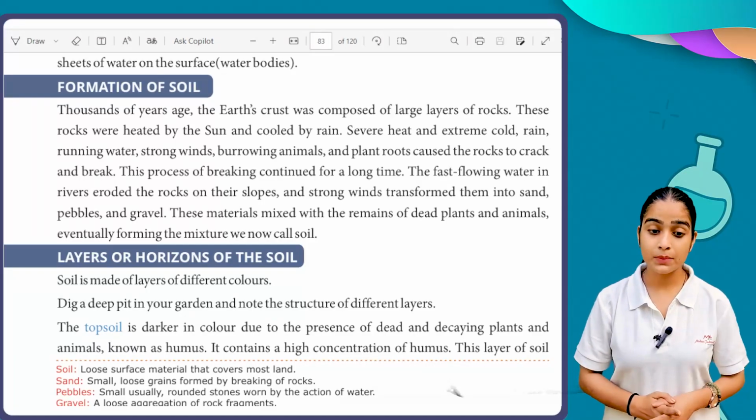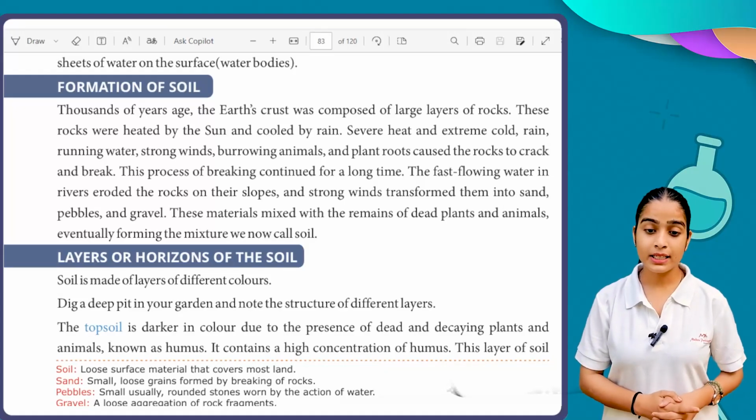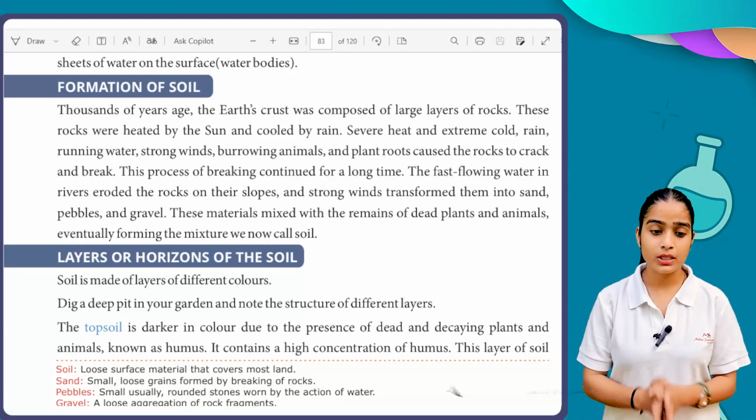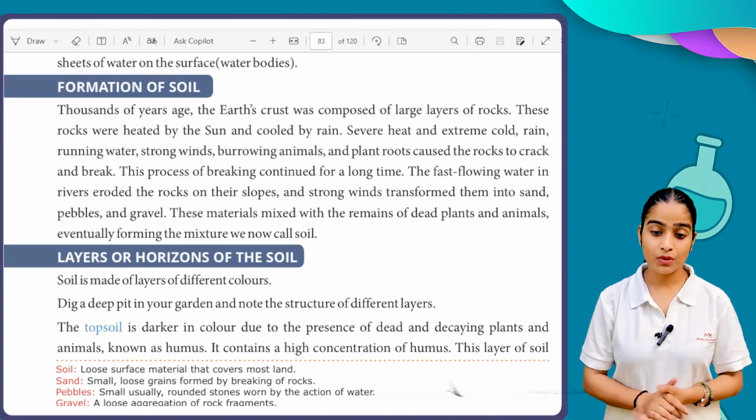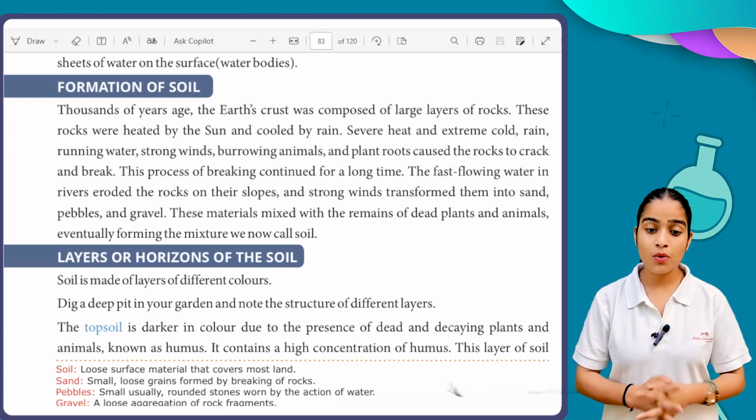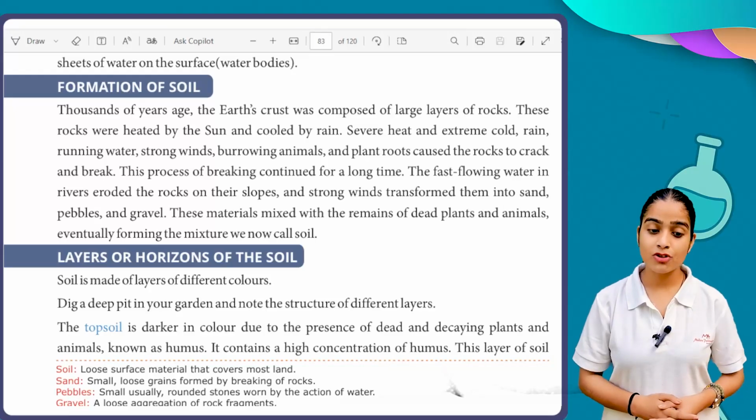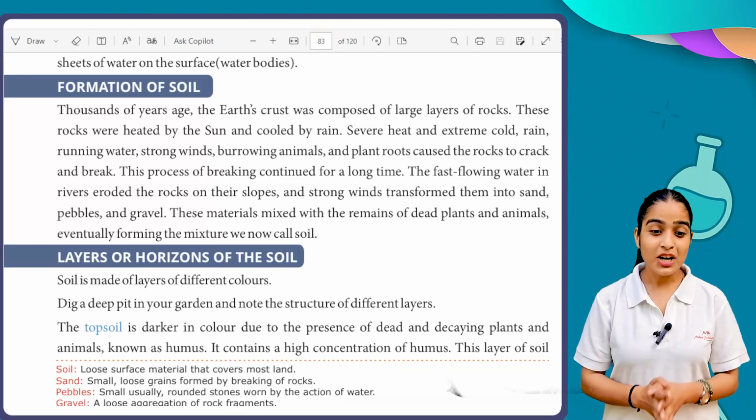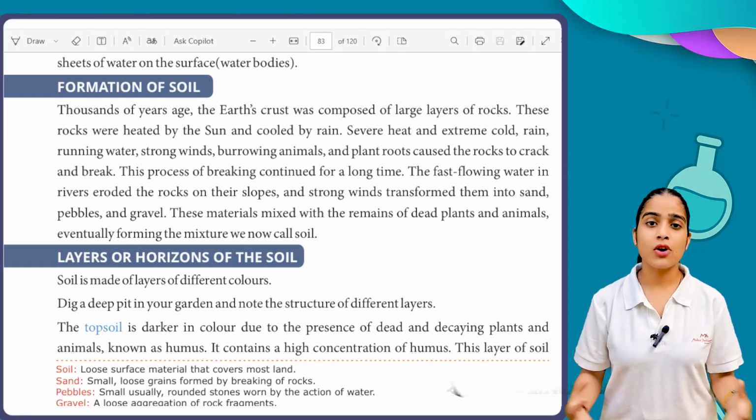These rocks were heated by the sun and cooled by rain. Severe heat and extreme cold, rain, running water, strong winds, burrowing animals, and plants' roots caused the rocks to crack and break. This process of breaking continued for a long time. The fast-flowing water in the rivers eroded the rocks on their slopes, and strong winds transformed them into sands, pebbles, and gravel. These materials mixed with the remains of dead plants and animals, eventually forming the mixture we now call soil.